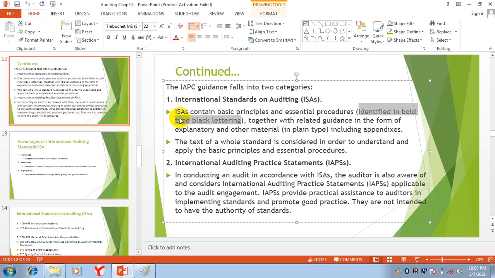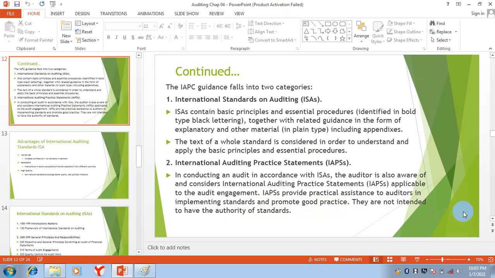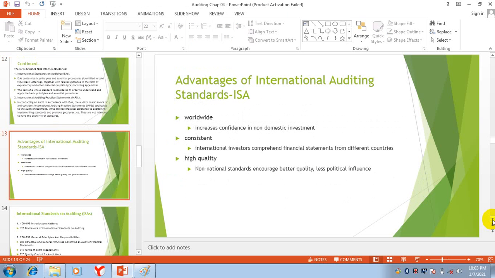In the bold type, they discuss the main item, and in the plain type, they give explanations of these items, just like I told you. And then international auditing practice statements, these are statements that help the auditors. They give assistance to auditors in implementing standards, how these standards will be implemented, and promote good practice.